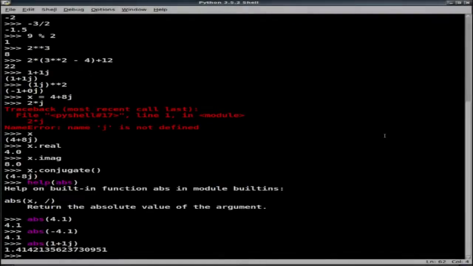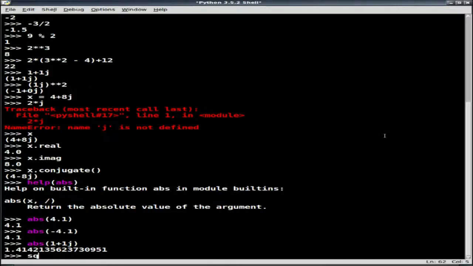And so what we just saw was that we just computed the absolute value of 1 plus j, or 1 plus i, as a complex number, and it gave us something that looked like the square root of 2. Well, what if we wanted to calculate the square root of 2, or if we wanted to have something like that show up? Well, how do we use that?